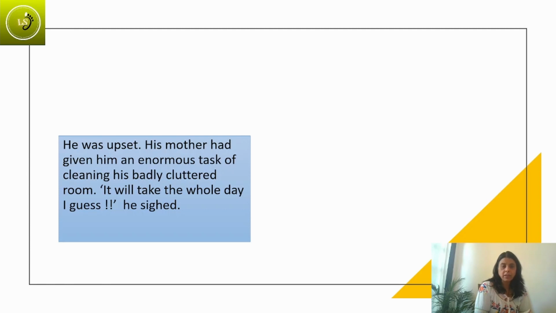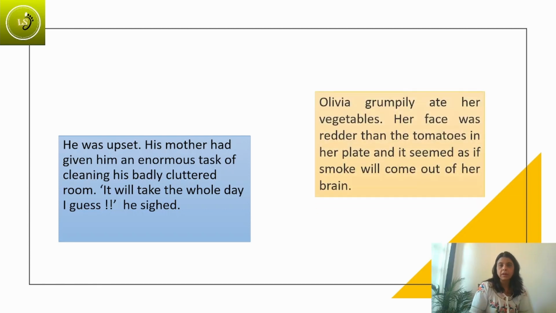Enormous task. I don't know the meaning of this word, but when I see that his room is badly cluttered and it's going to take the whole day, I think that it's not an easy task. It is a big, huge task for him. So that's how I understand the meaning, or I make a guess that enormous means something very big. Let's look at the second one.